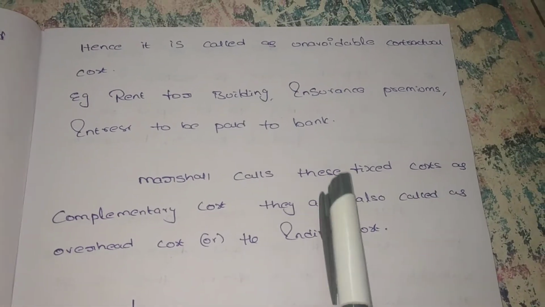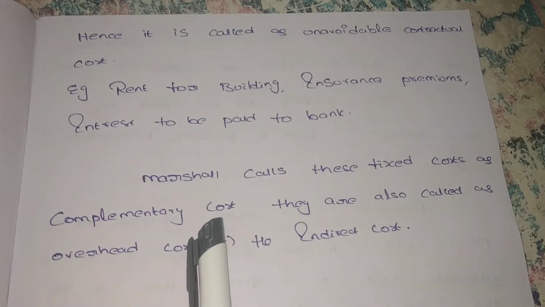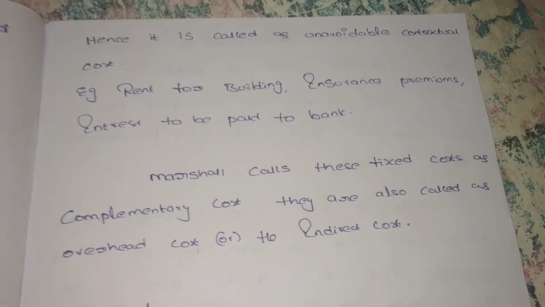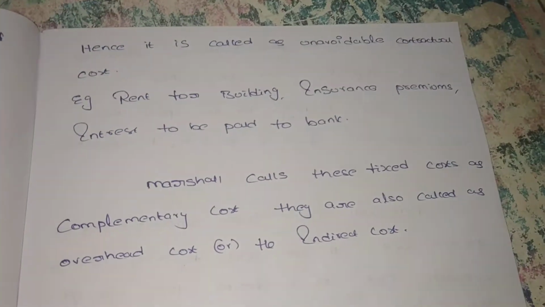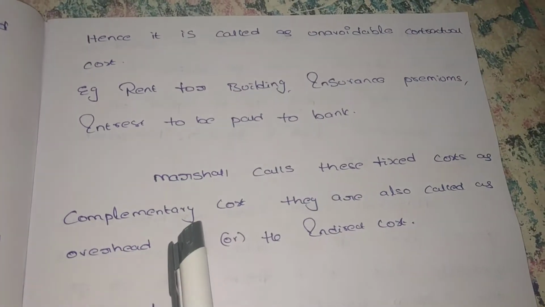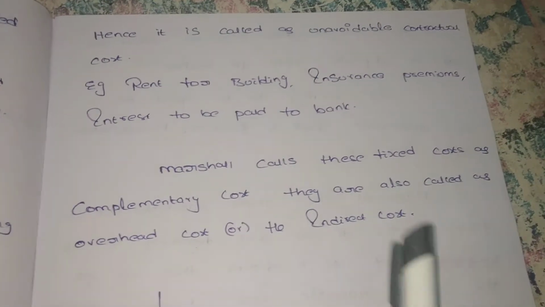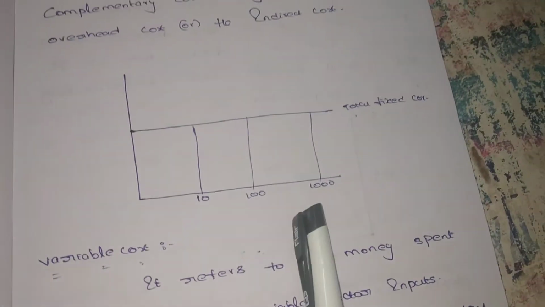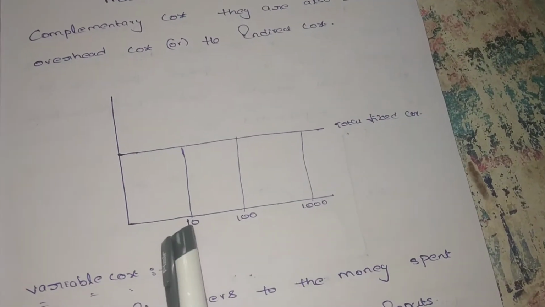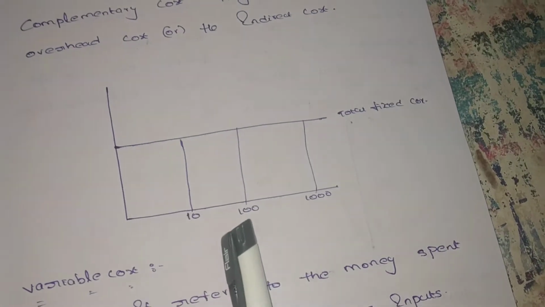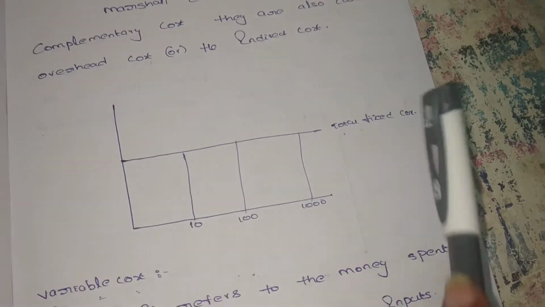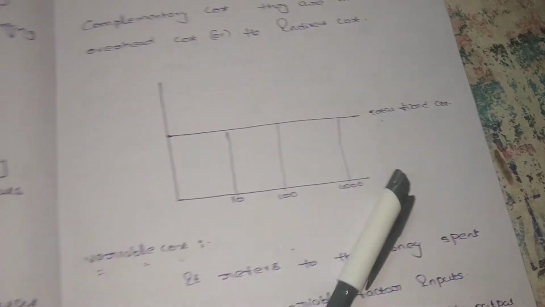Marshall calls fixed cost complementary cost. They are also called overhead cost or indirect cost. So fixed cost has different names: complementary cost, overhead cost, and indirect cost. The fixed cost curve is a horizontal line. Whether the company produces 10 goods, 100 goods, or 1000 goods, there is no change in the fixed cost. So the fixed cost is constant.